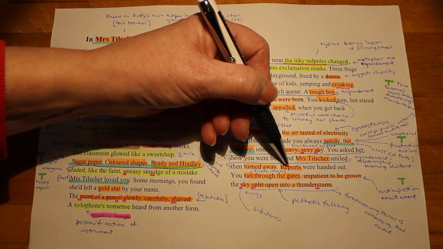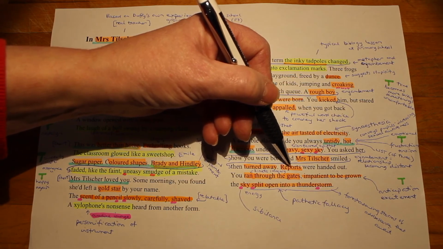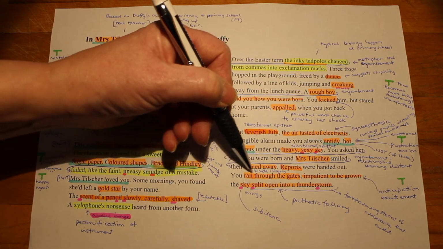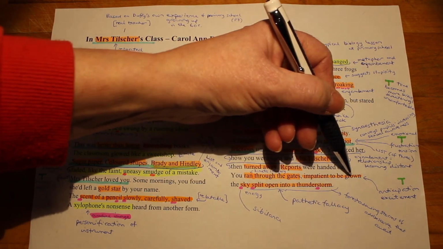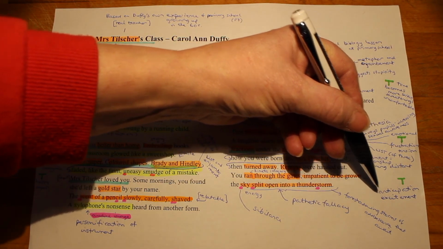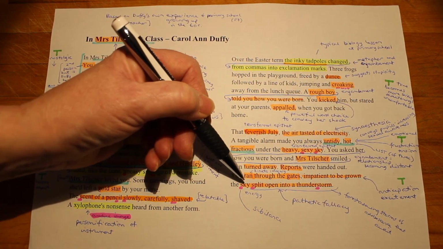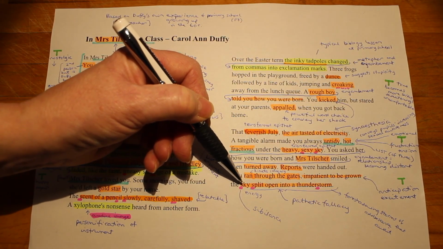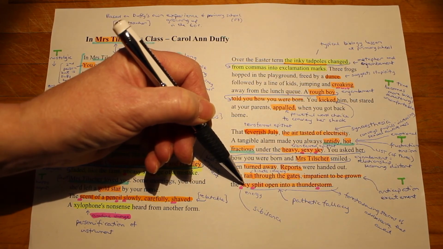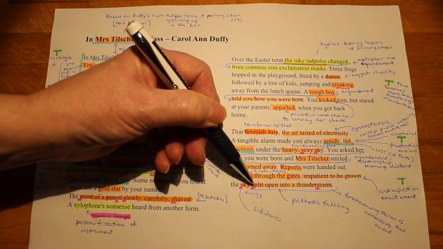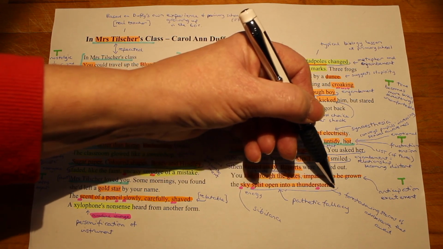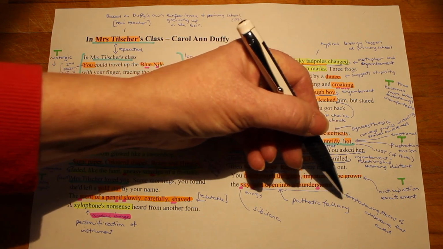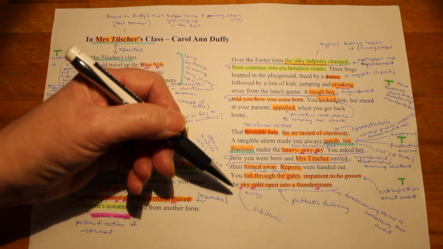Reports is a reference to the end of term, end of school perhaps, as it's the final year of primary school. And here we have some kinetic imagery. You ran through the gates, impatient to be grown. So there's a feeling here, a tone of anticipation and excitement, and then some pathetic fallacy where the weather conditions mirror the emotions of the people involved. The sky split, nice sibilance, open into a thunderstorm, and the thunderstorm foreshadows the storms of adolescence that await Carol Ann Duffy and the other classmates.